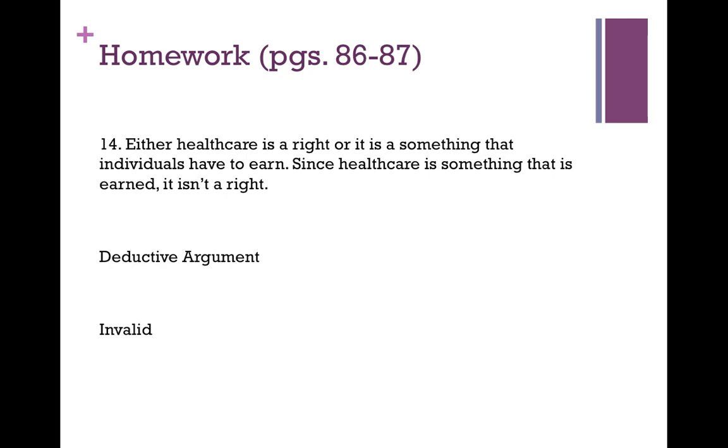The problem with either-or arguments is that the word "or" is actually an ambiguous term. We use the word "or" in ordinary English to mean sometimes this or that and not both. We also use the word "or" sometimes to be what's called inclusive, which can mean this, that, or both. And it is possible that you could say, well, healthcare is a right and it is also something that you have to earn. Let me give another example which will maybe make this make more sense.